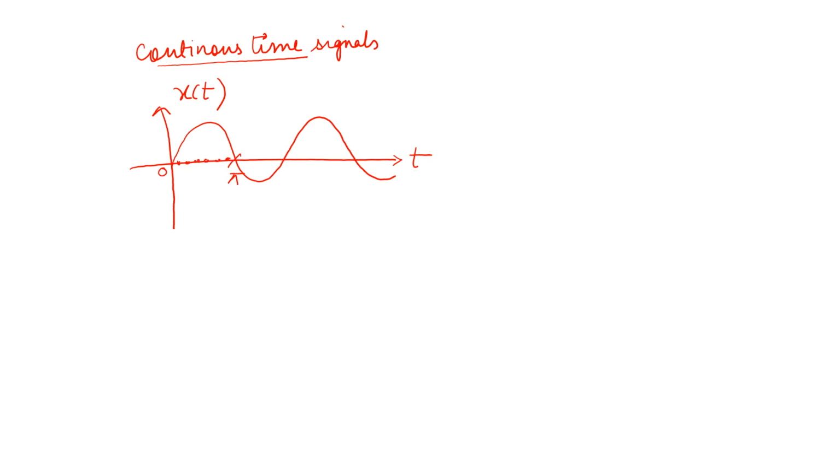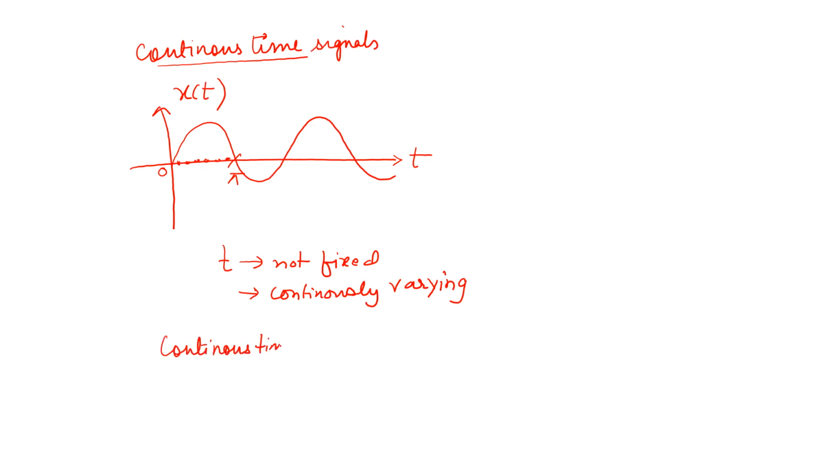This means that the time is continuously changing, and because the time is continuously changing, the signal is also continuously changed. For every value of time, we have different values of signal. So t is not fixed, and it is continuously varying, and that's why it is called continuous time signal. Such a signal, the sinusoidal signal, is also called continuous time continuous amplitude signal.